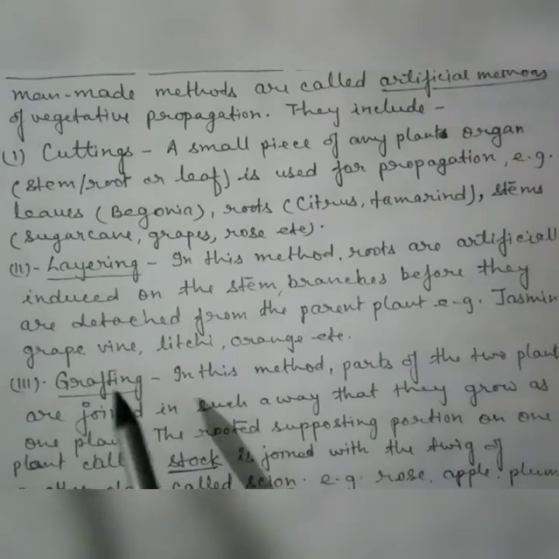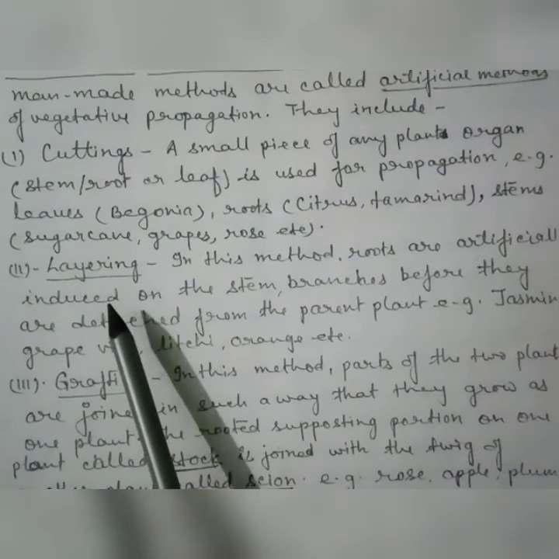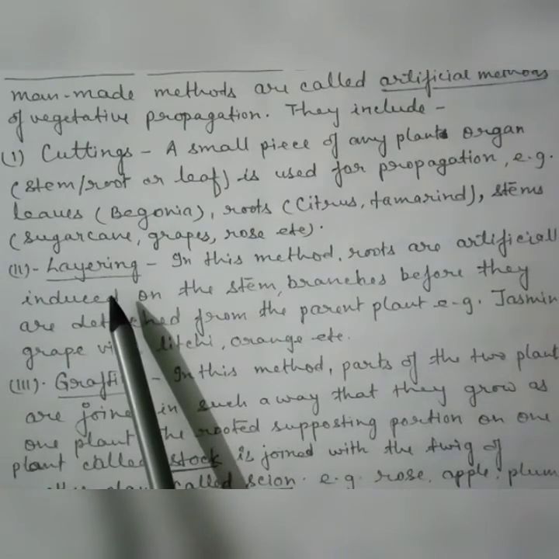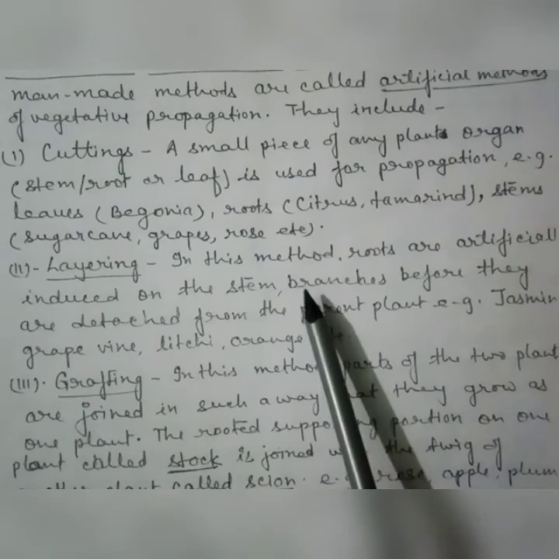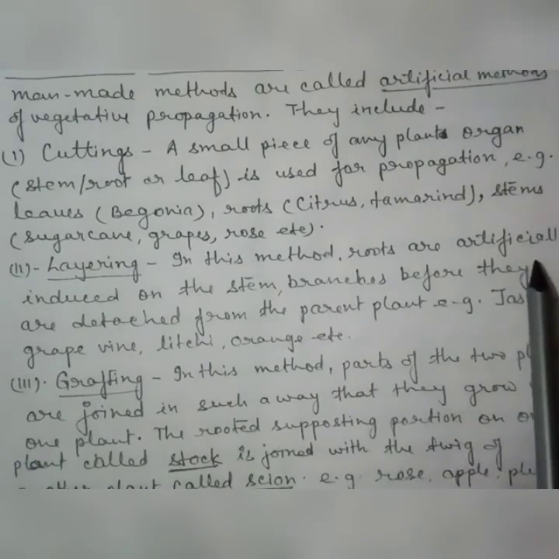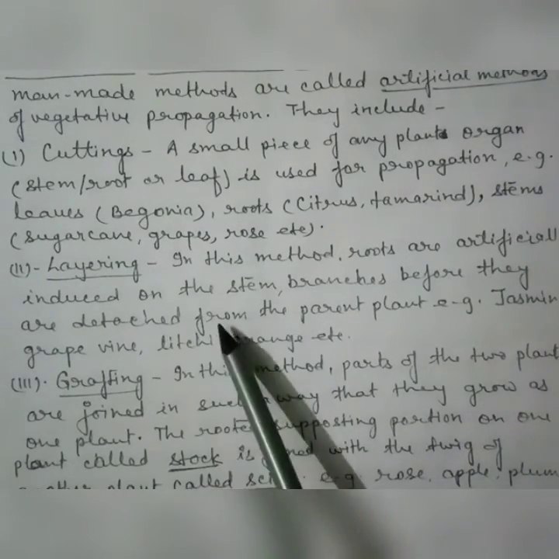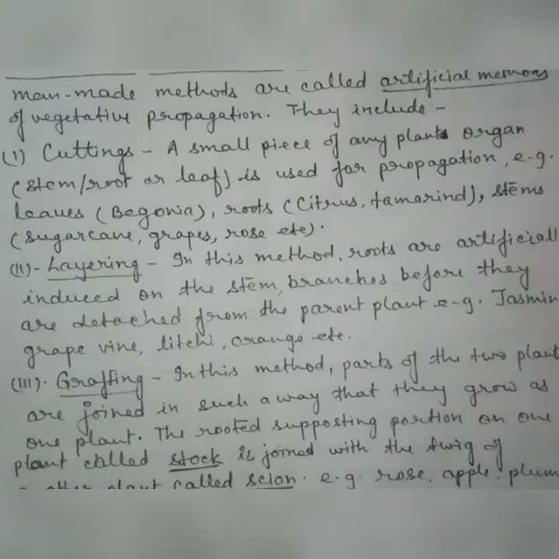Second, the artificial vegetative propagation process is layering. In this method, roots are artificially induced on the stems, branches before they are detached from the parent plant body. For example, jasmine, grape vine, lychee, orange, etc. The process of layering is generally done in citrus plants.